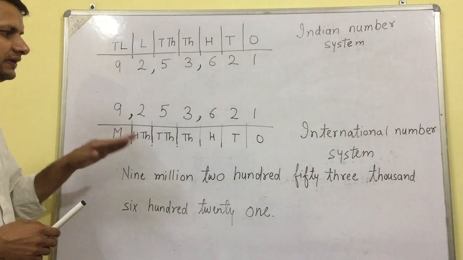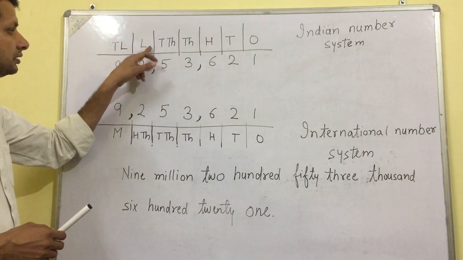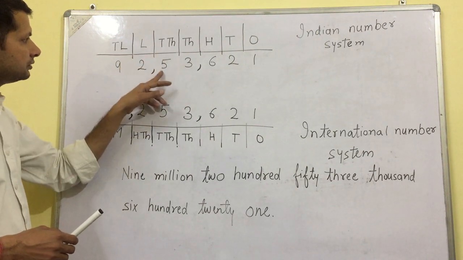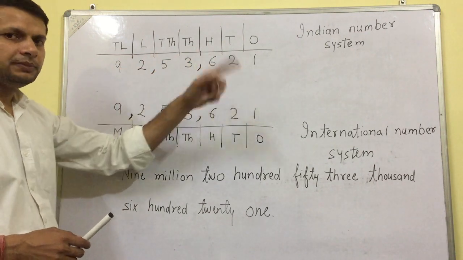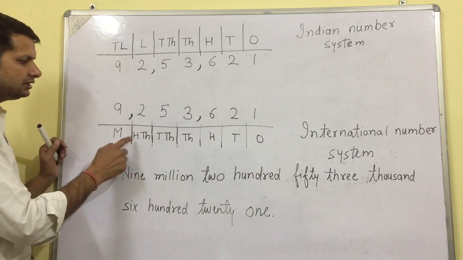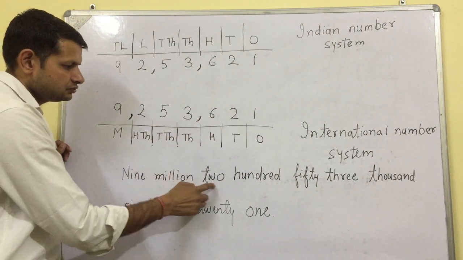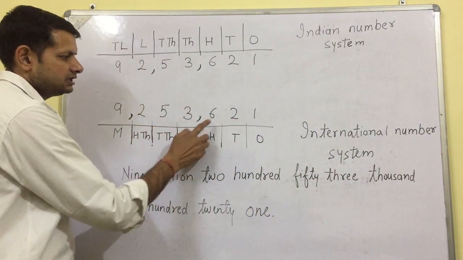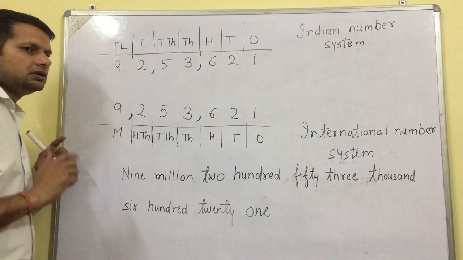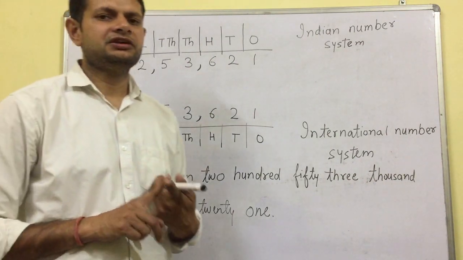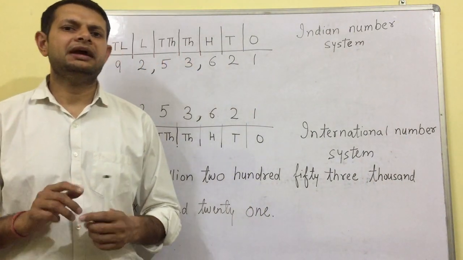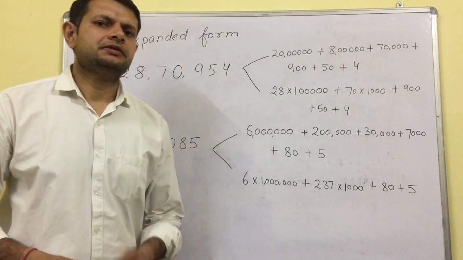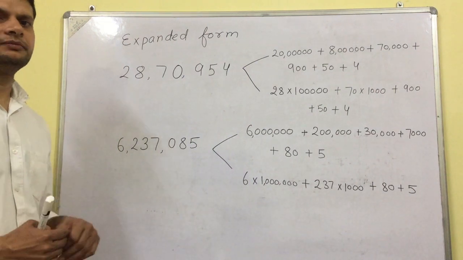You can differentiate: 92 lakh 53,621, but here 9 million 253,621. This is the difference between Indian number system and international number system. Now we will discuss the expanded form of large numbers.